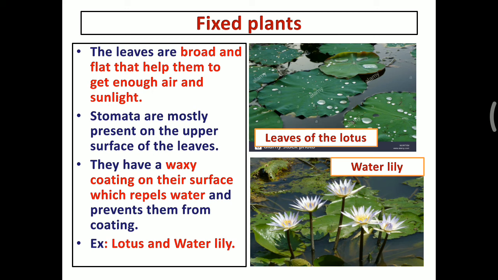But if you take the fixed plant, the leaves are very broad and always float on the water and get enough air and sunlight from the outside, and they have a waxy coating on their surface which repels water and prevents them from rotting.